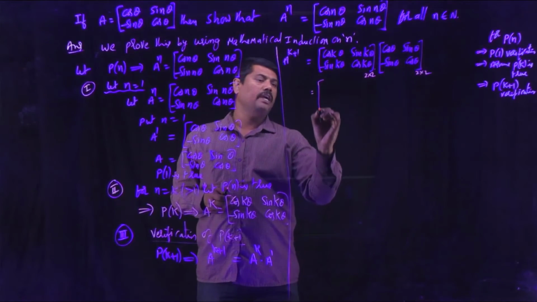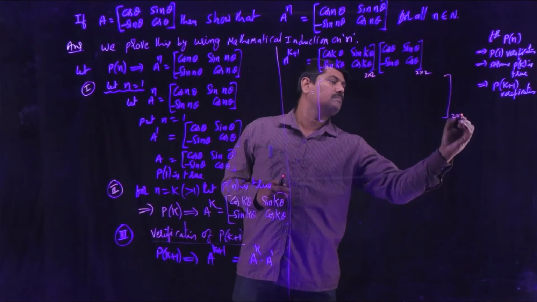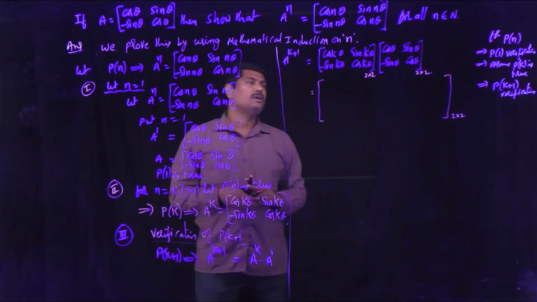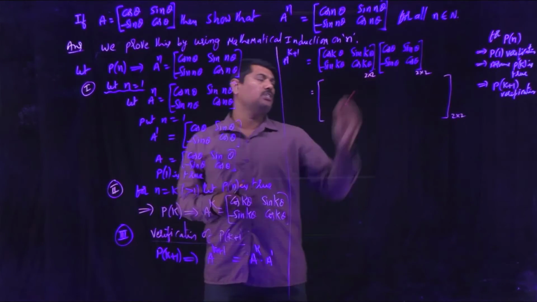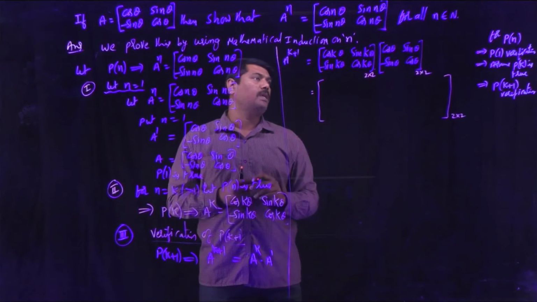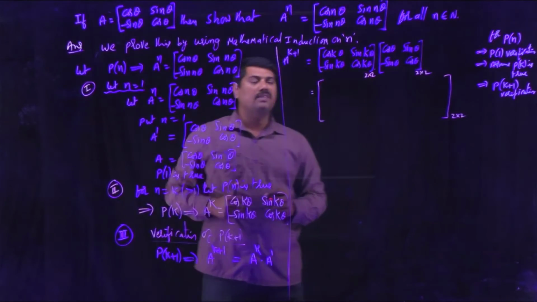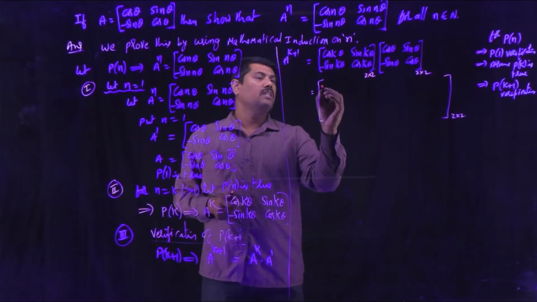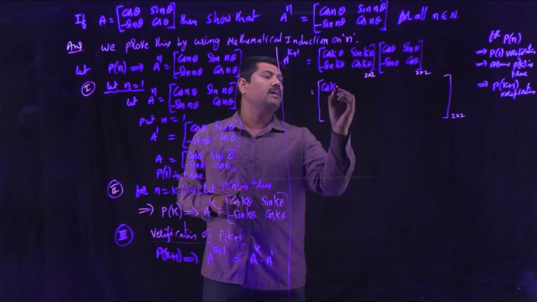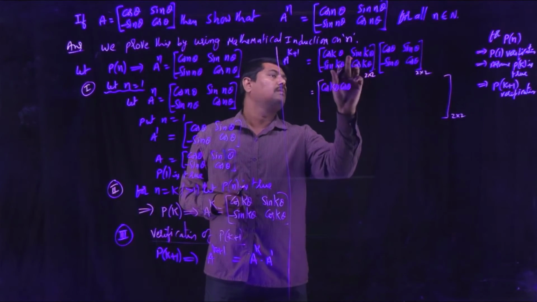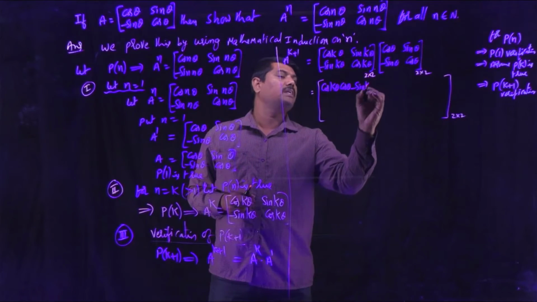Doing multiplication of 2 by 2 and 2 by 2, you will get another 2 by 2 matrix. Now use the process of multiplication, that is multiplying row of the first matrix with the column of the second matrix, so you get: cos k theta into cos theta plus sin k theta into minus sin theta becomes minus sin k theta sin theta.